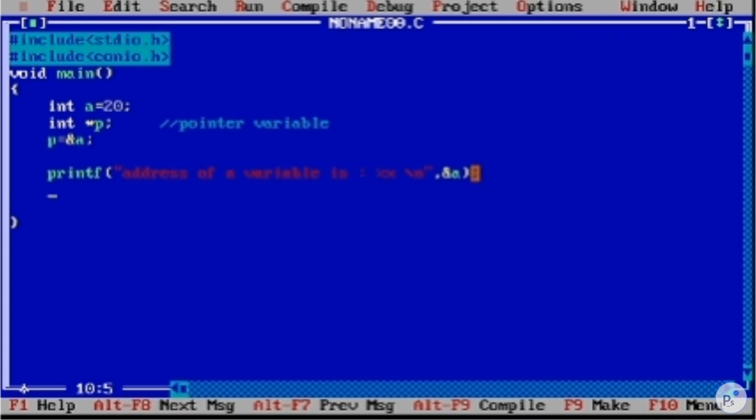We are not using the pointer variable which we have defined there. So let's do that too. So printf, address of a variable is %x, new line, comma, which variable? p. That's because we have defined it as a pointer type variable, which holds the address of variable a, which itself holds the value 20.